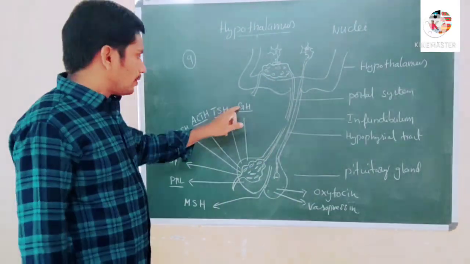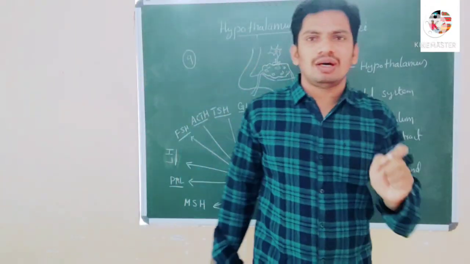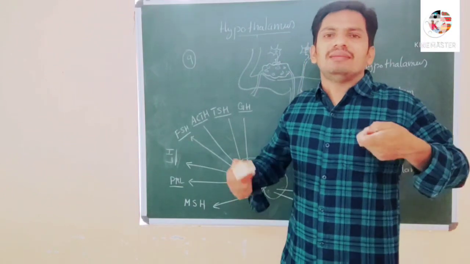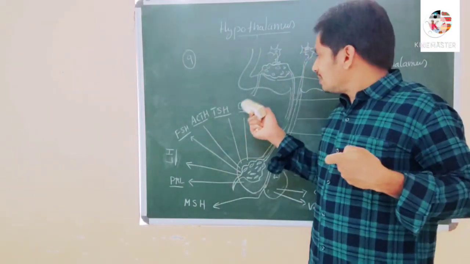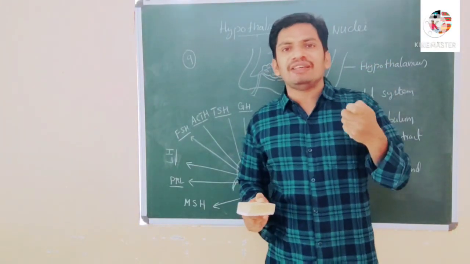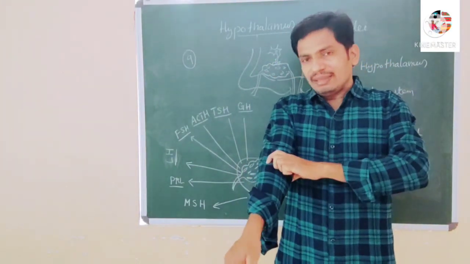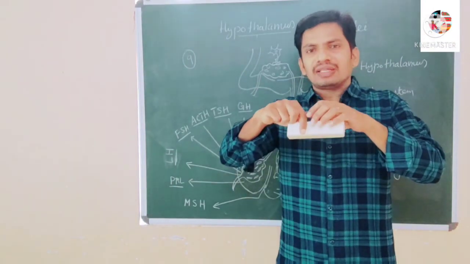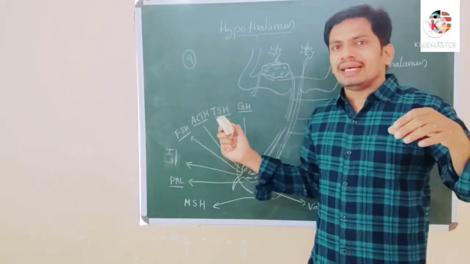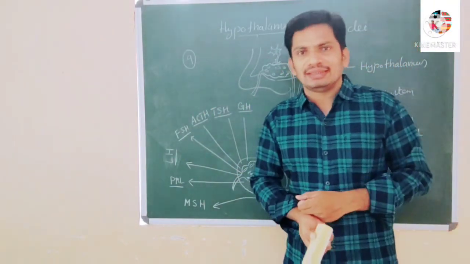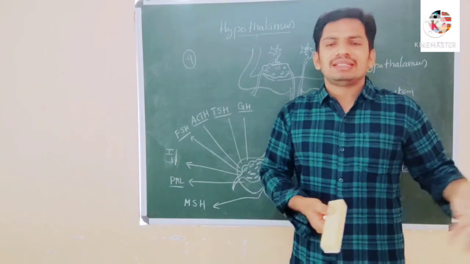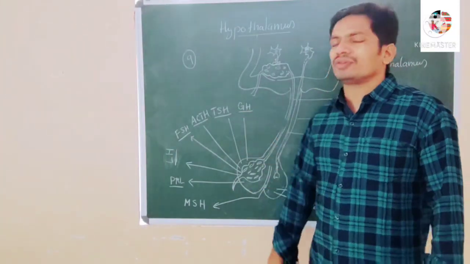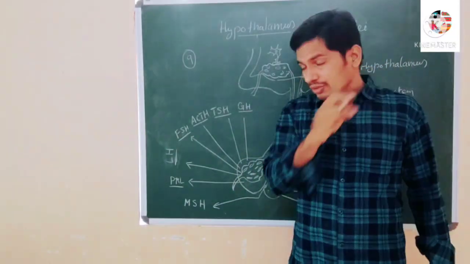Now see growth hormone, GH. This hormone is very essential for the growth of the body. It acts on the epiphyseal plates of our bones and is used for the elongation of the bone. It acts like an insulin-like growth factor. That's the reason we notice that giants show more growth, because of the secretion of growth hormone.